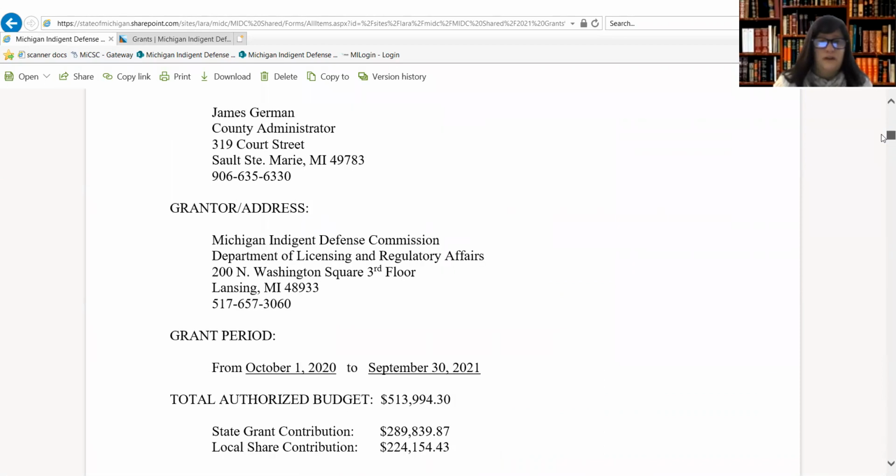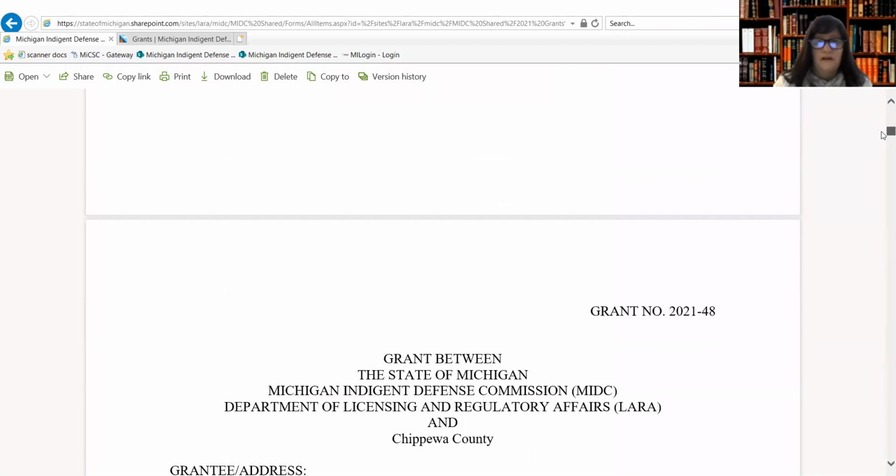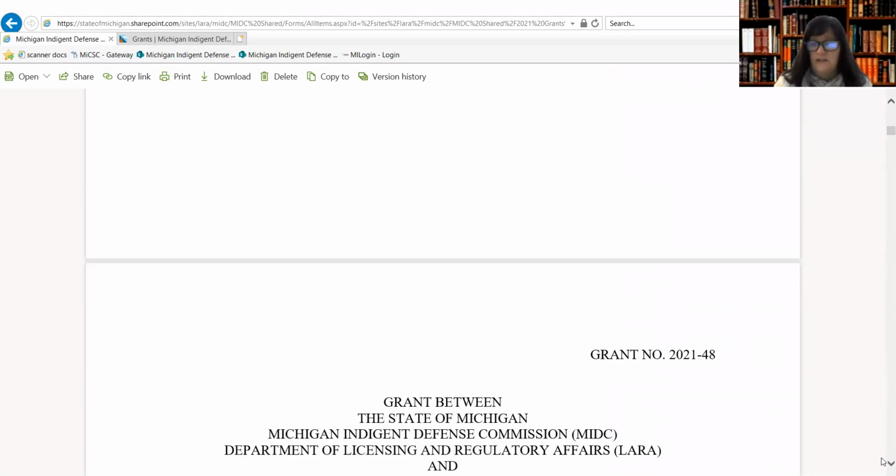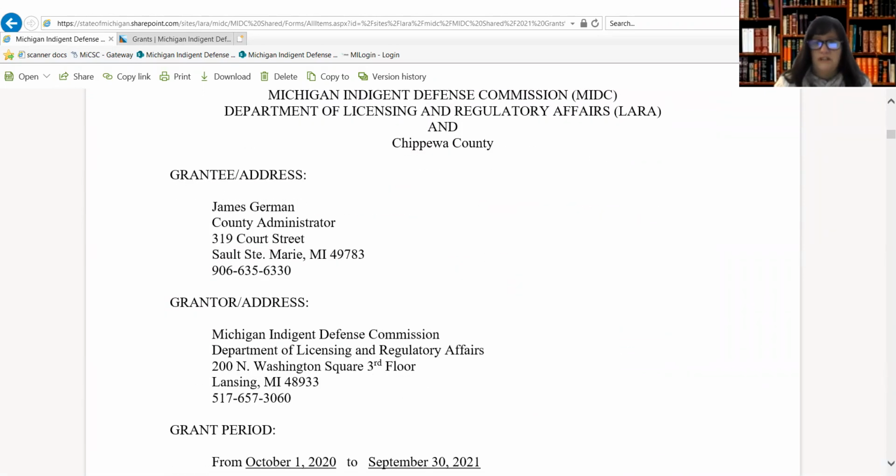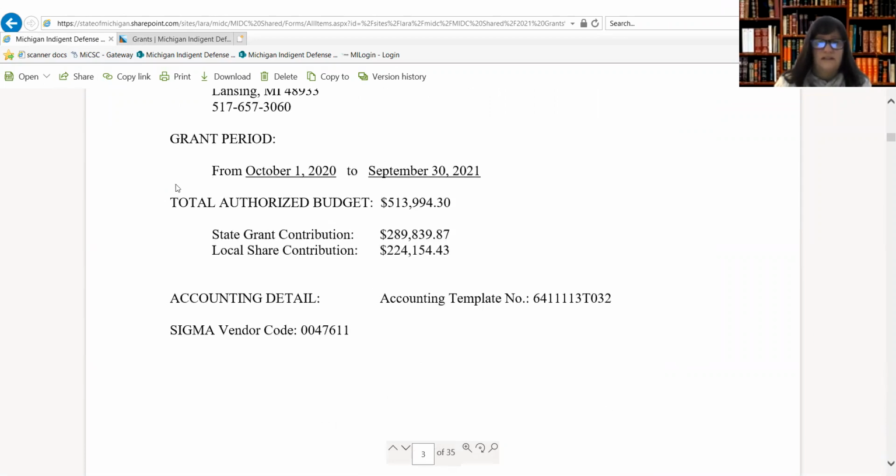Up on the screen, there is a copy of an example of an MIDC contract. And I just wanted to bring attention to the face of the contract that is identifying the contract period and the amounts in terms of what your budget is, along with the state grant contribution and what the local share is.